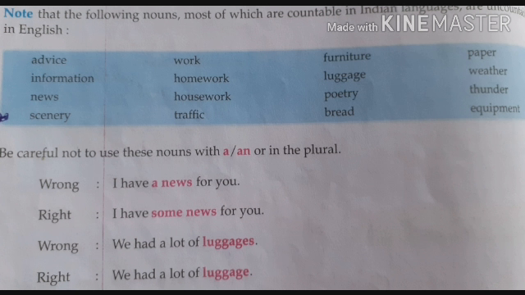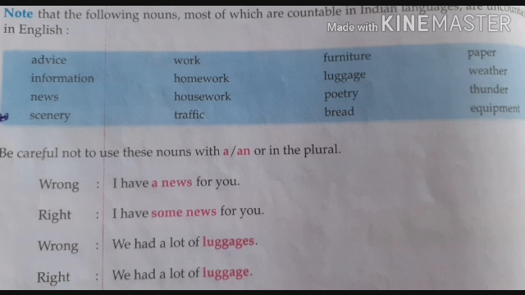Luggage means a collection of, we can say, goods. So here we had a lot of luggage, not luggages, because luggage is a collection. So there is no need to use es in these words. We had a lot of luggage. We can use a lot of luggage if we want to indicate more luggage, because luggage already indicates a collection.